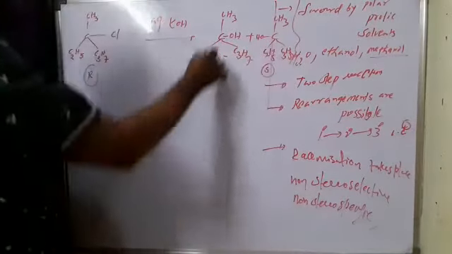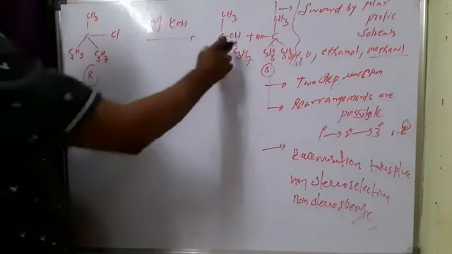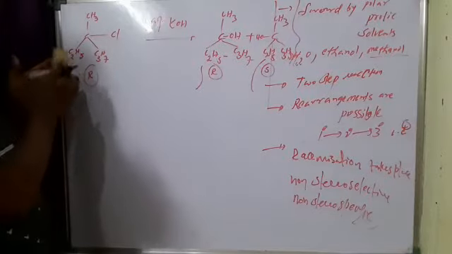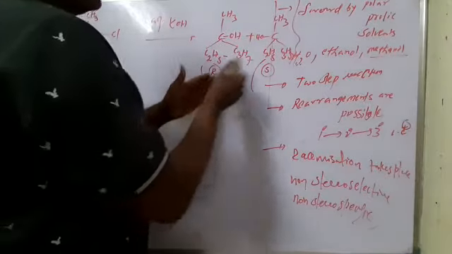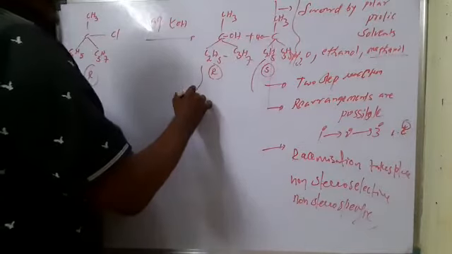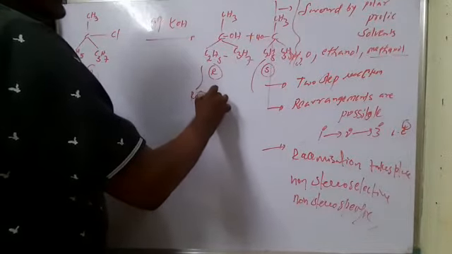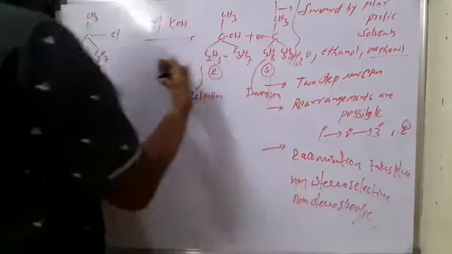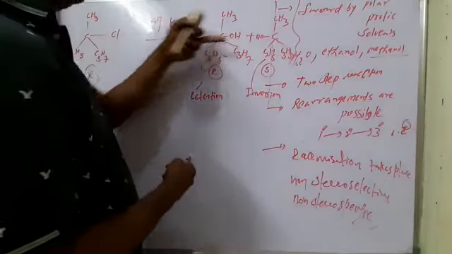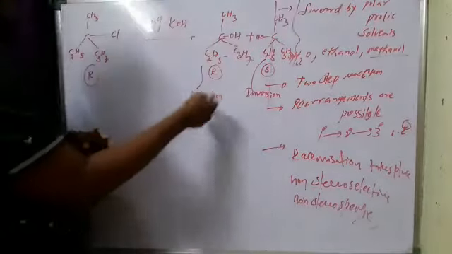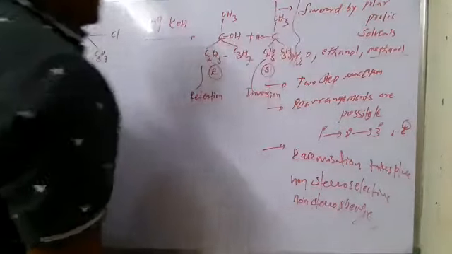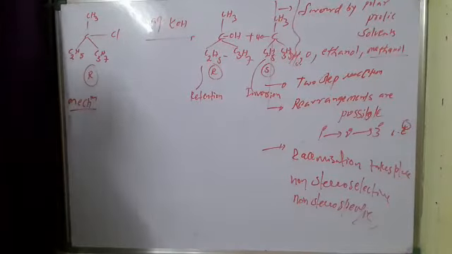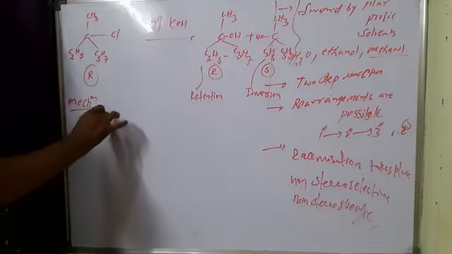The same configuration is called retention of configuration, and the opposite is inversion of configuration. Initially if it is S, it forms S, and the other is R. Here chlorine is on this side and OH on the same side, so retention; the opposite configuration is inversion. Now, if you observe the mechanism for this compound,